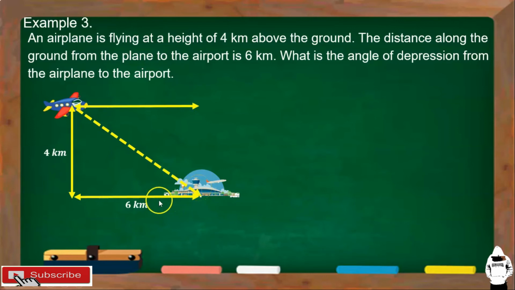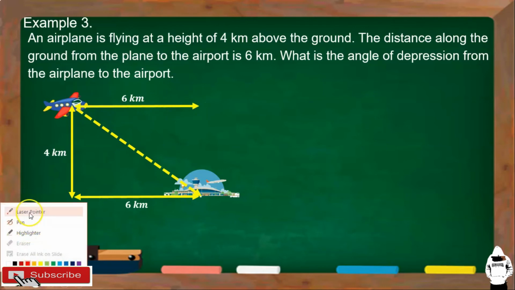Okay? And then, kung 6 kilometers yung distance from the airport dun sa ground po from the plane, ito rin po ay 6 kilometers. Okay? 6 kilometers din po yan, they are equal.